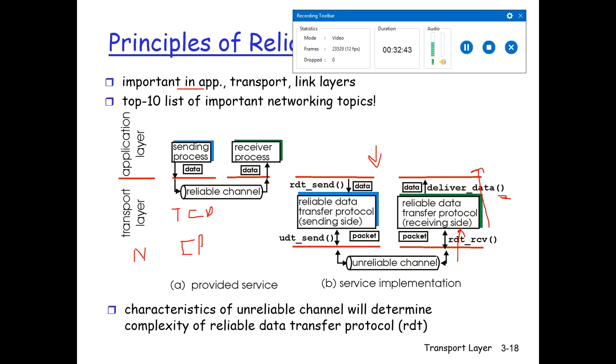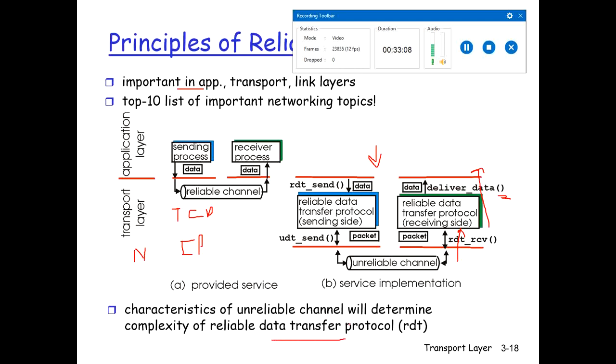We use the terminology packet rather than transport layer segment over here, because the theory we are going to develop is not just based on the internet transport layer protocol. So the generic term most of the time is packet. The characteristics of the unreliable channel will determine the complexity of the reliable data transfer protocol.